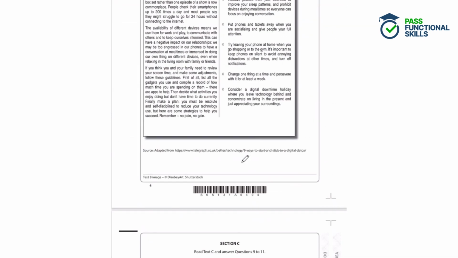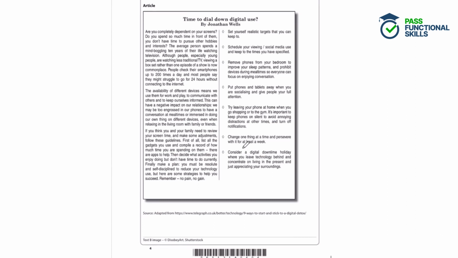So if we have a little look at the text, we can see that in the first 2 sentences it suggested that people are completely dependent on their screens, that they spend so much time in front of them that they might not have enough time to pursue other hobbies and interests. And then if we have a look at the end of the first paragraph, it suggested that most people say they might struggle to go 24 hours without connecting to the internet.